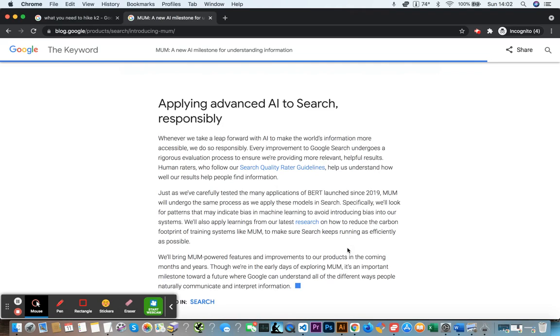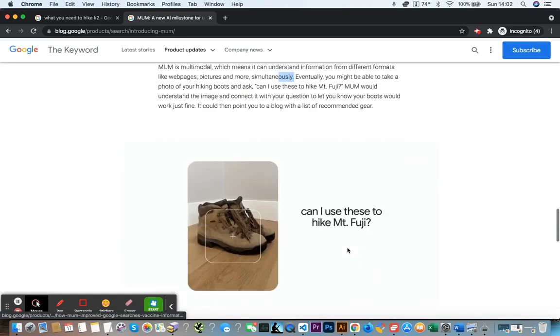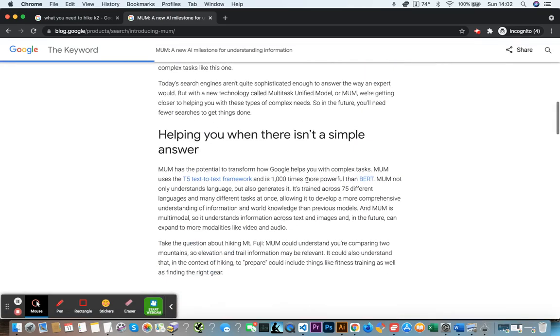So this is not live yet, and it will be live in the future. And they say it's 1,000 times more powerful than BERT. BERT is more about how Google understands language in the context of searches, whereas they say that this Multitask Unified Model, MUM, is 1,000 times more powerful than BERT. I'm not quite sure how we would understand 1,000 times more powerful, but basically it's far more superior, as Google is trying to say.